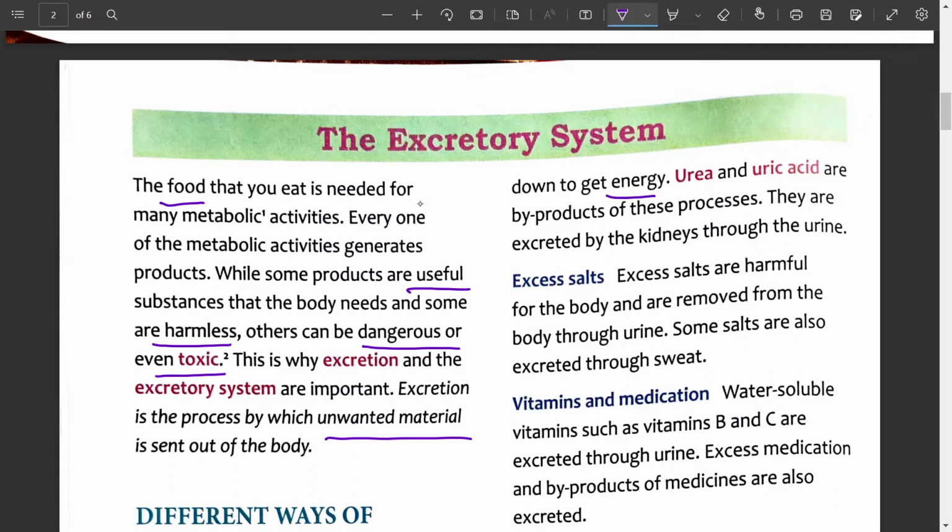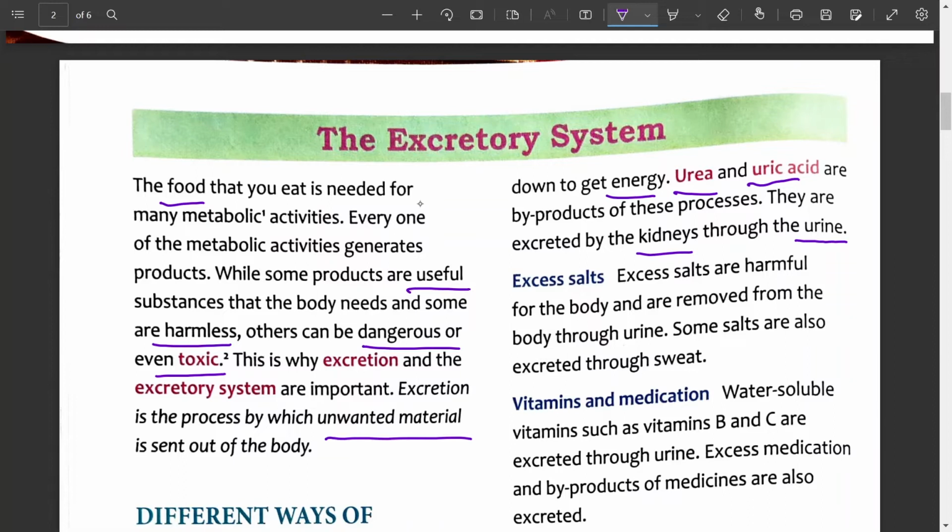Urea and uric acid are byproducts of these processes. They are excreted by the kidneys through the urine. So proteins are converted to amino acids, amino acids are converted to ammonia, ammonia is converted to urea, and urea is converted to uric acid. In human beings, urea is the chief nitrogenous waste, and uric acid is also formed as a byproduct of protein metabolism. These substances are excreted by the kidneys through the urine. So remember, urine is the substance and kidney is the main organ.